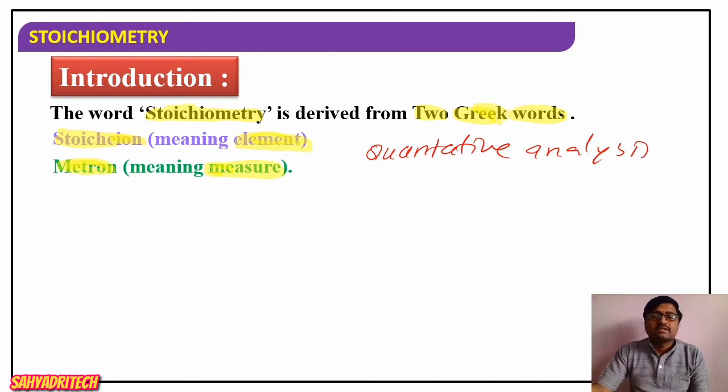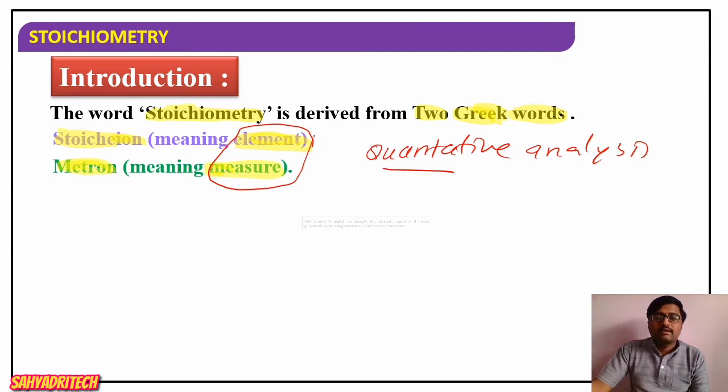As for the meaning of the word, stoichio means element and metron means measurement, so the combination is measurement of elements, which is a quantitative aspect. Stoichiometry deals with the quantitative aspect of the chapter.